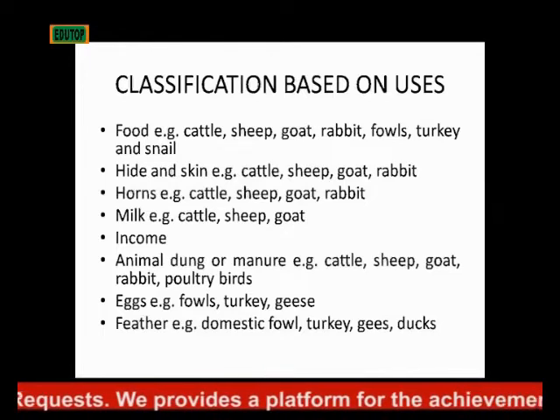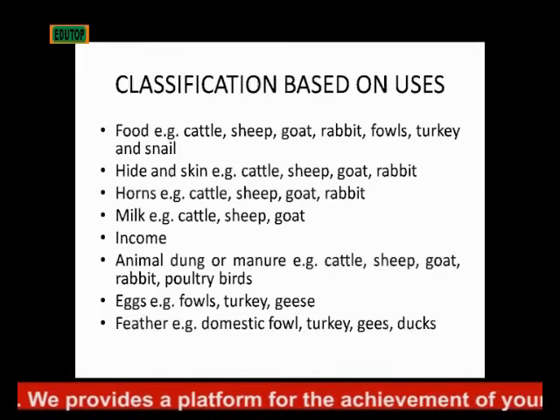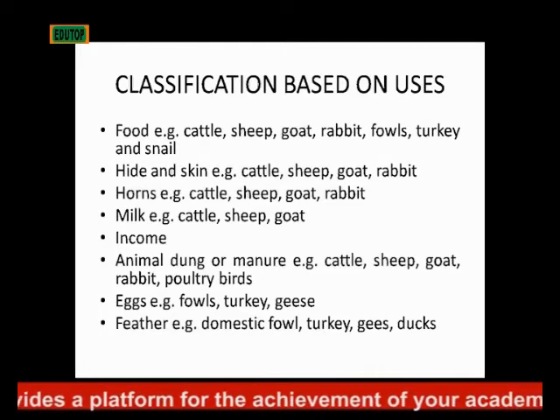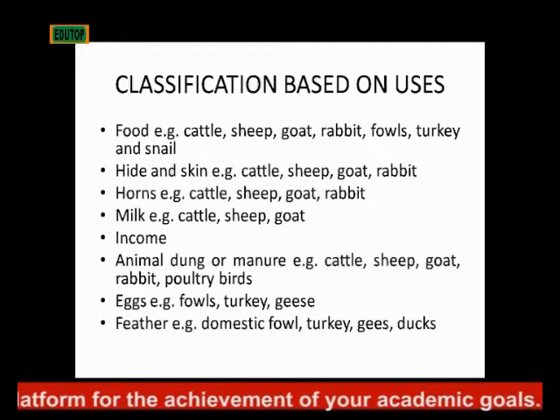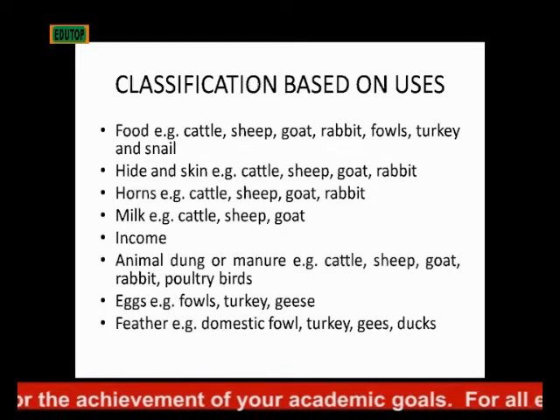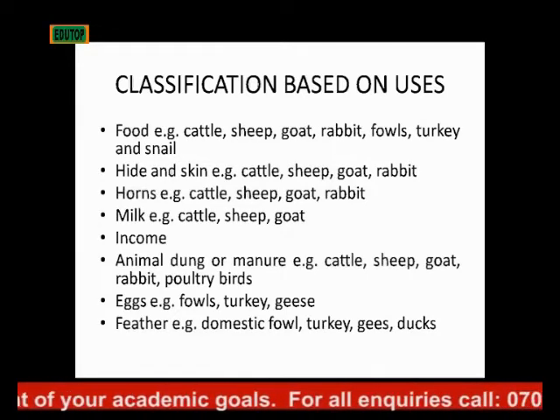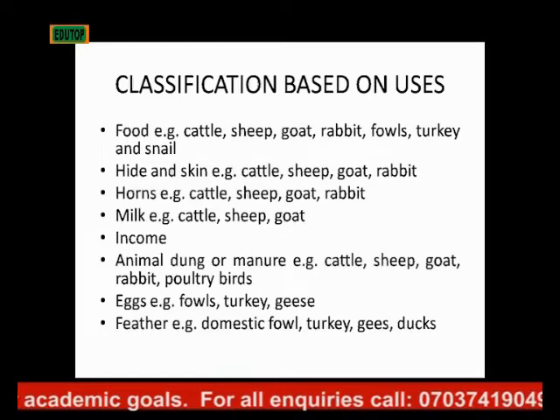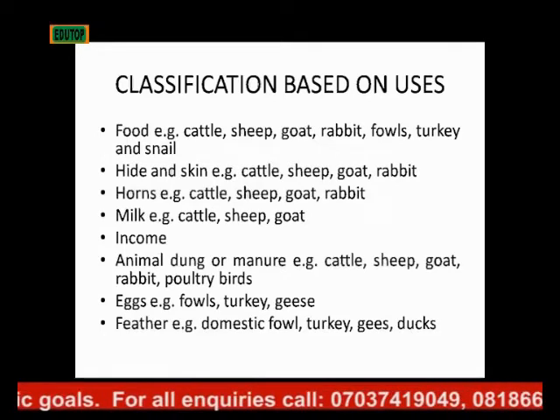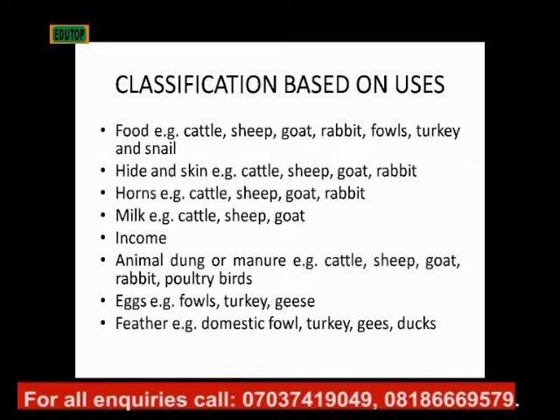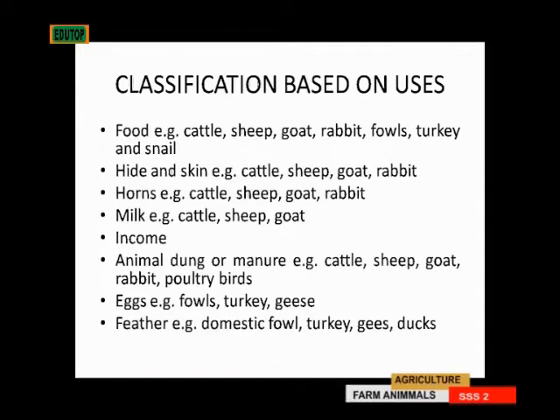Then some others are for hide and skin. You use the skin of the animal for leather, for drums, for bags, for belts, and things like that. An example of such animals: cattle, sheep, goats, rabbits. So you can use their skin for hide. Then horn, the horn of the animal, can be used for various artistic work.